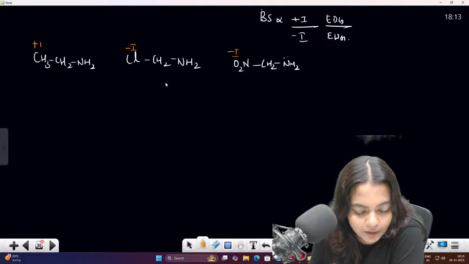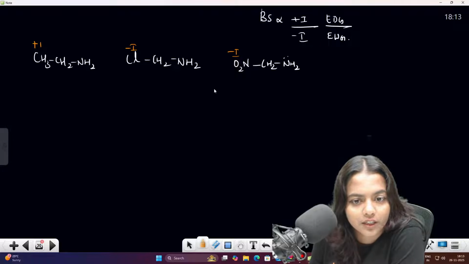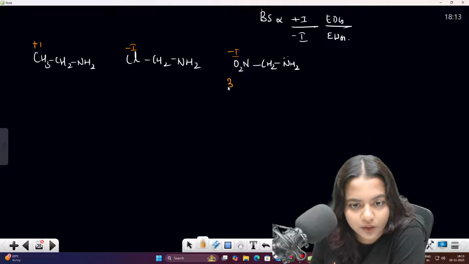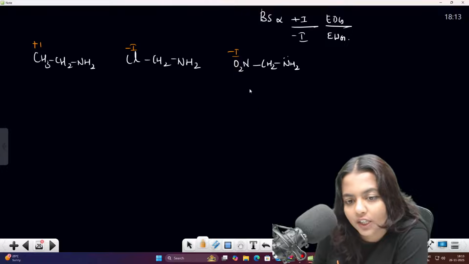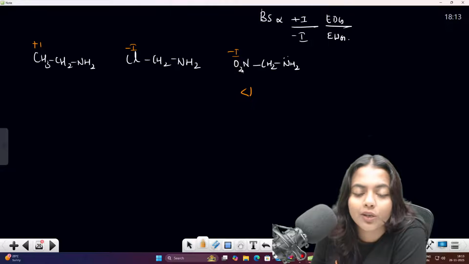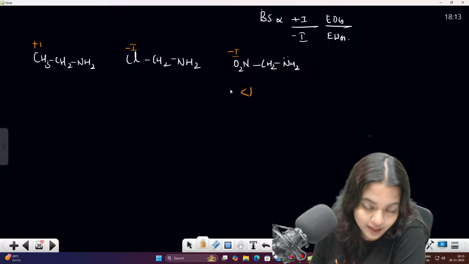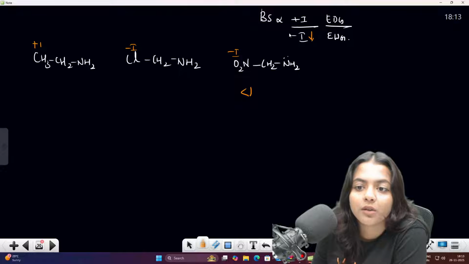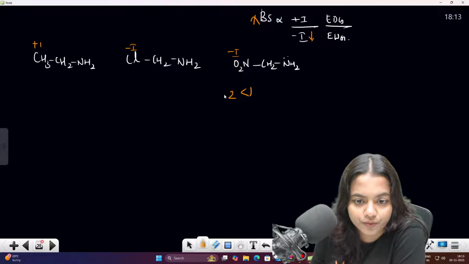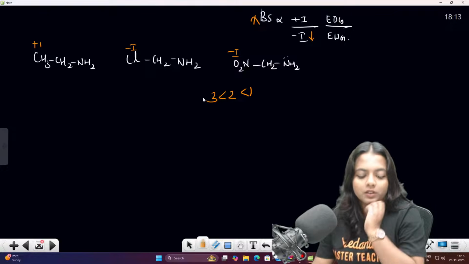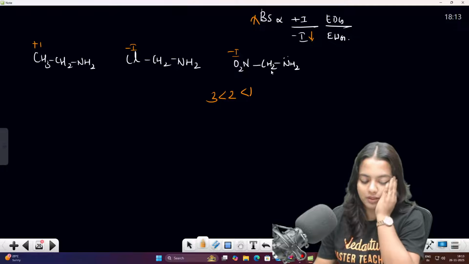Plus I, minus I, minus I. Am I right? Plus I effect increases, basic strength increases. So first one will be more. Correct? Among these two, less minus I will be more basic. Correct? Less minus I will be more basic, right? So among those two, less minus I will be 2. Then 3. 3 2 1 will be the order of the basic strength. Clear?